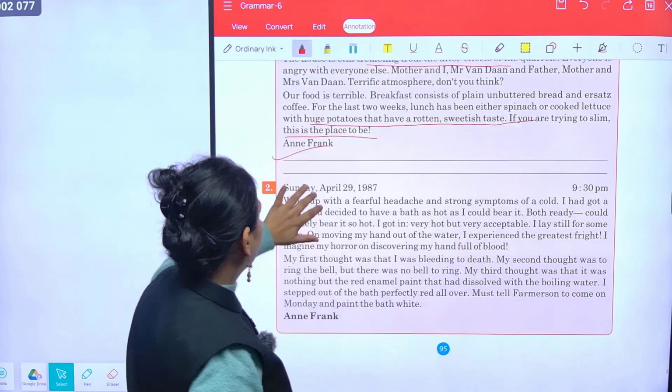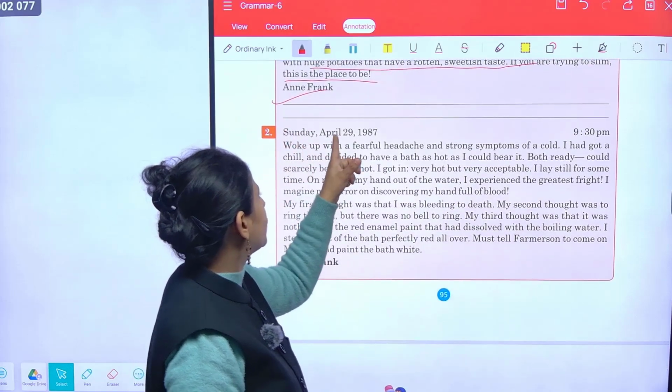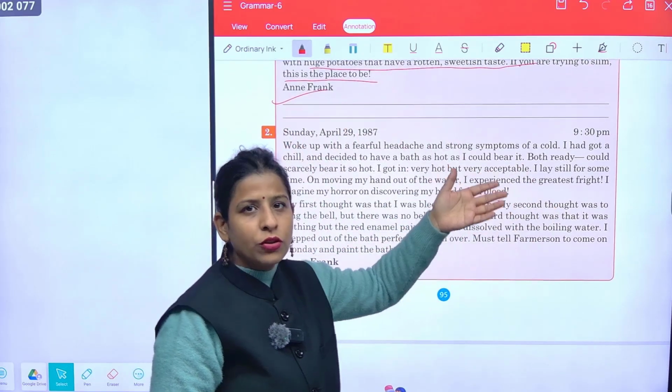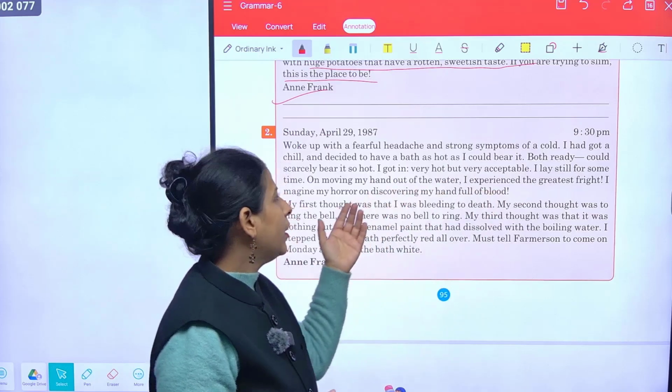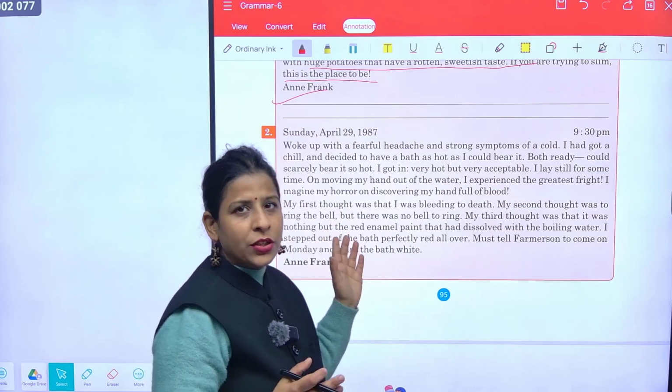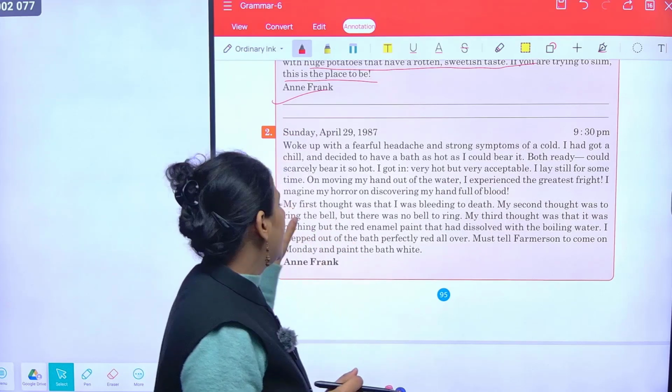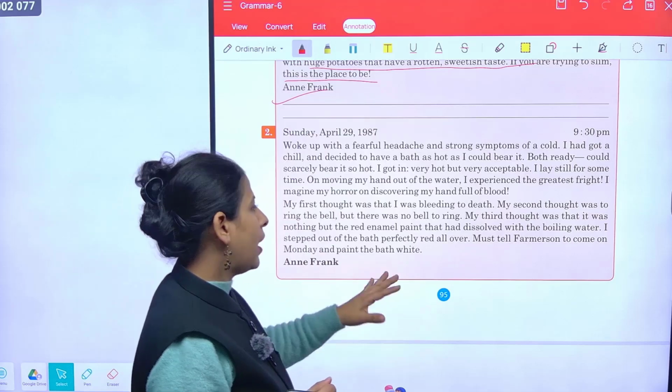The same example they have given here. They have mentioned the day, date, and the time. The time could be 9, 9:30, 10, 10:30, 11. And the day you are writing, you should mention the day and date. It is mandatory. And at the last, again, the name and you can do the signature.